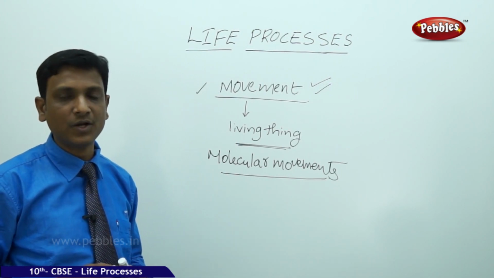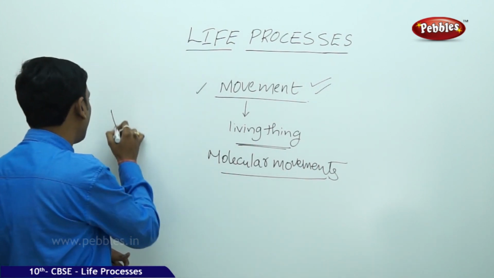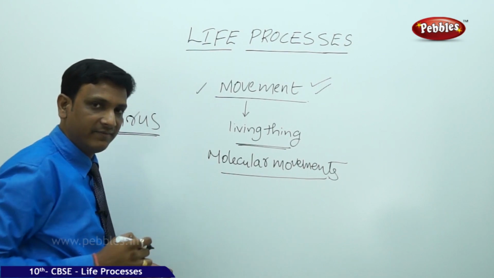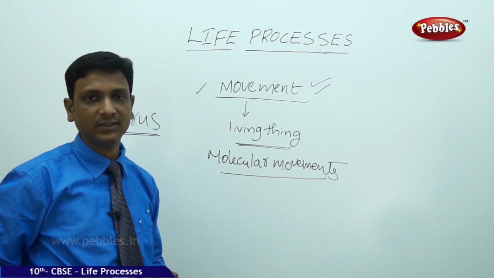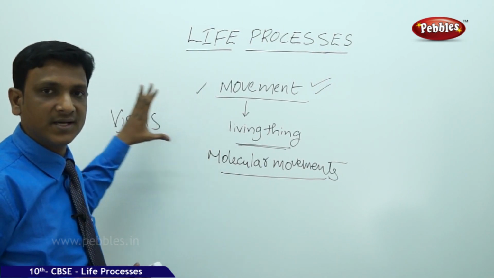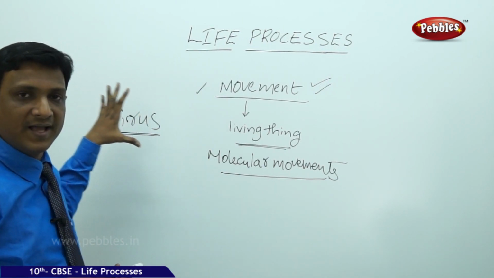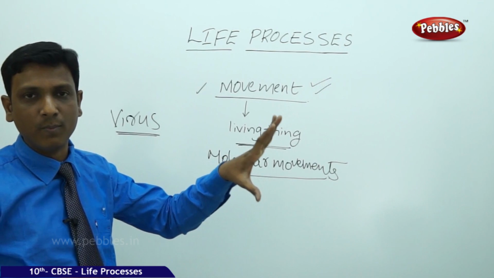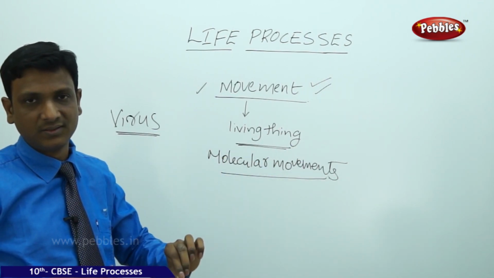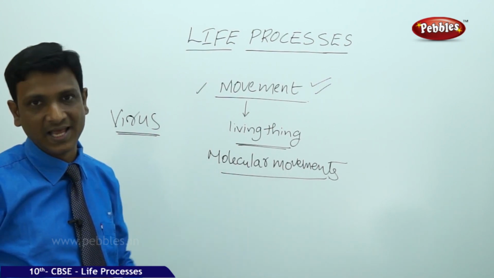Scientists say that there are no molecular movements in a virus. What do you say? Will you consider this virus as a living thing or non-living thing? According to this, a virus does not have any molecular movements unless it enters a living cell.